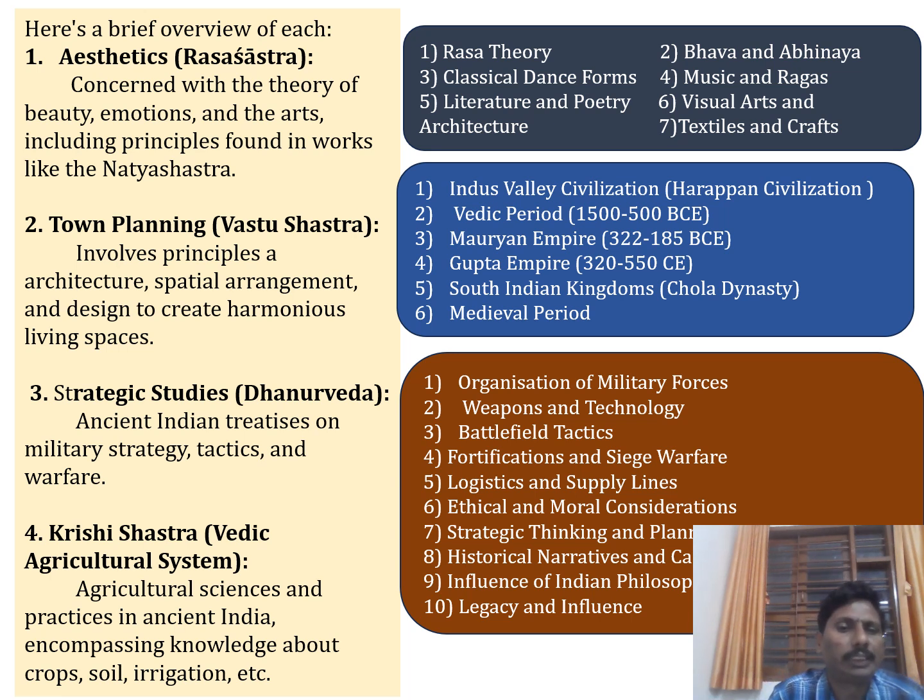Next, there is the Krishi Shastra. We are familiar with that, the agriculture science and practices in ancient India. We know very well there is a great diversity in the agriculture field and the process of farming and other things. So in Krishi Shastra, the Vedic agriculture system, we have very good knowledge about crops, soil, irrigation, and technology also. According to that, we want to explain this Krishi Shastra, Vedic agriculture system.